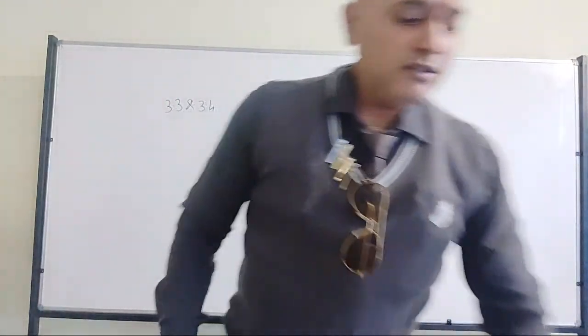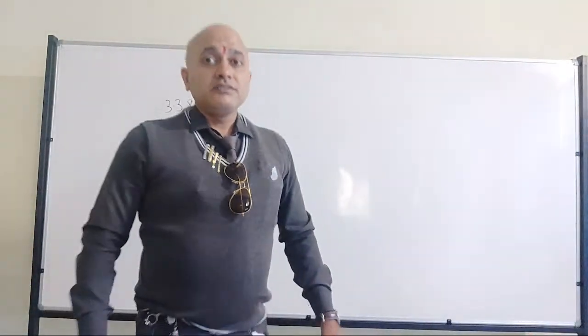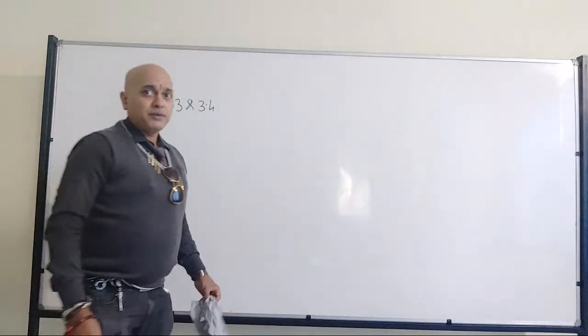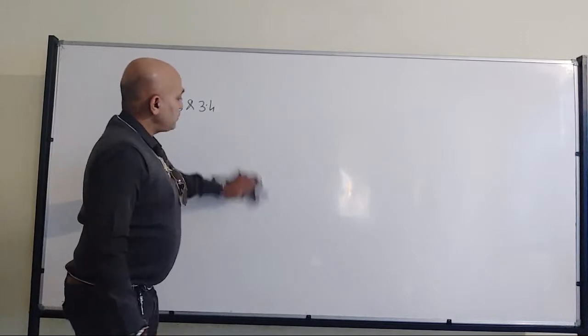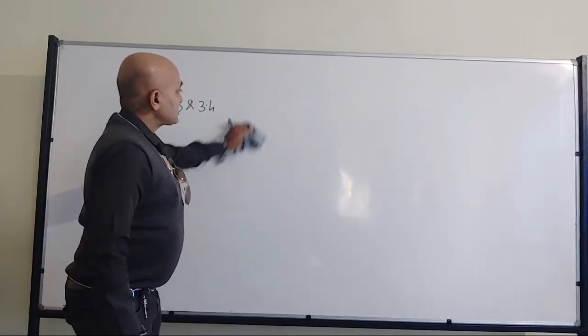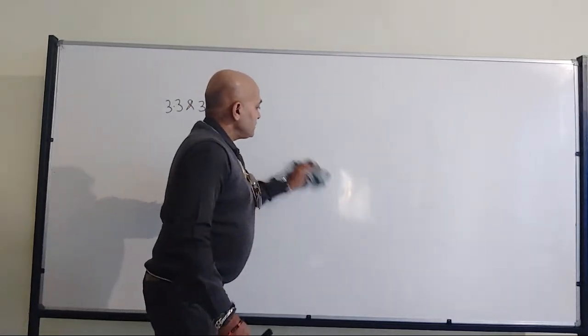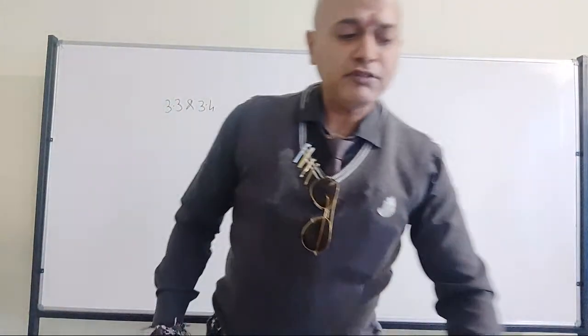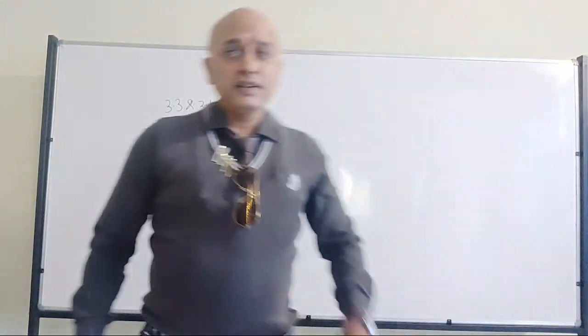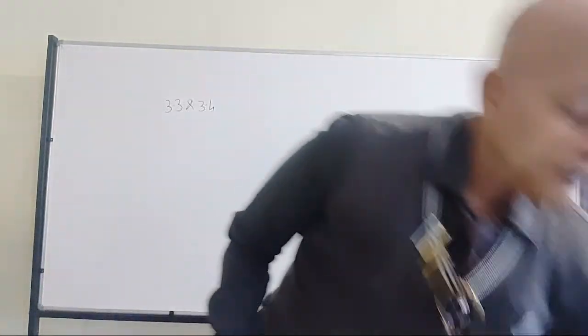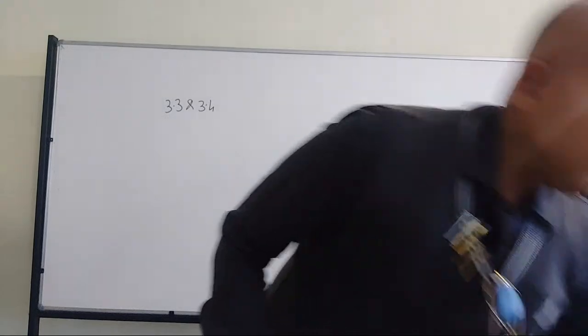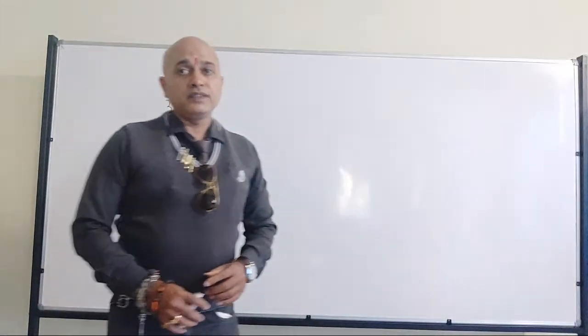Now, one thing I will make very clear. When it comes to the periodic table, my suggestion is that you should know at least the elements up to atomic number 35. If you are able to arrange up to 35 elements in the periodic table, then it will be enough for the time being.